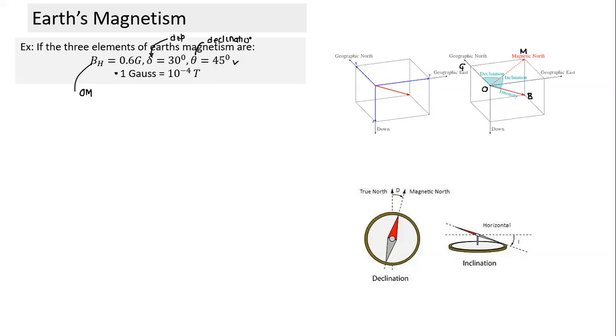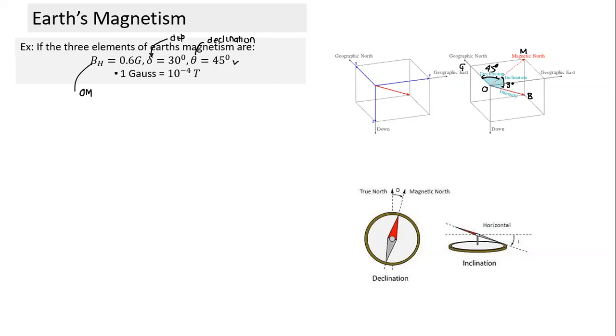Because this notation might change, let me define that term. Where is this theta here? Can I mark theta here? This is my declination, so this will be 45 degrees. And this angle of dip is 30 degrees.